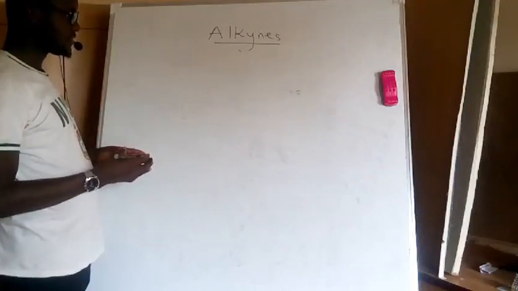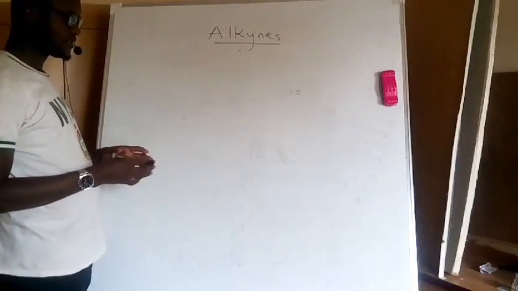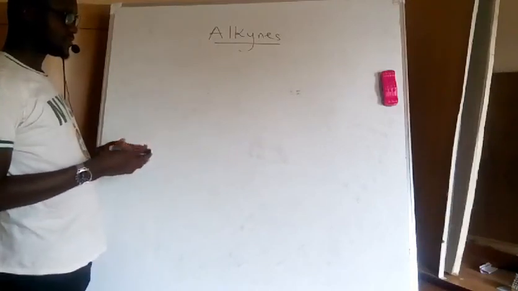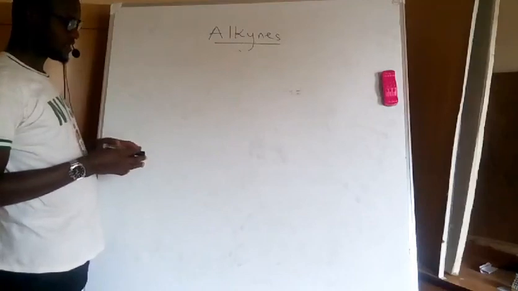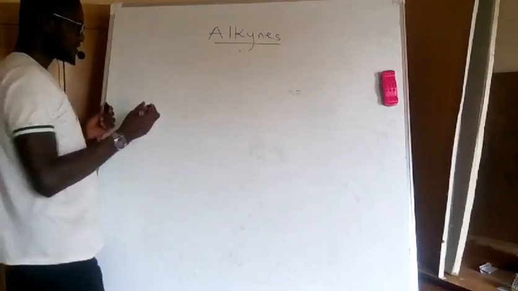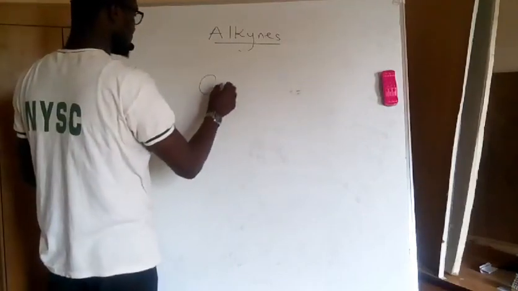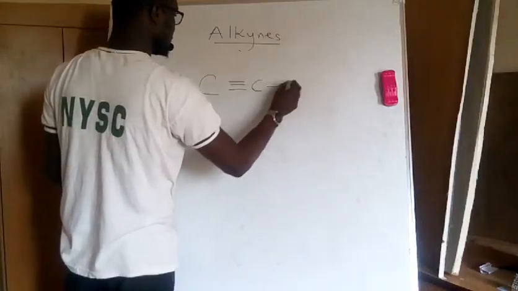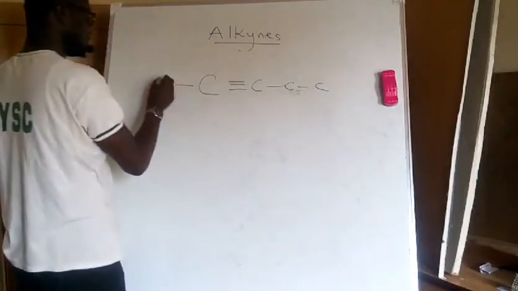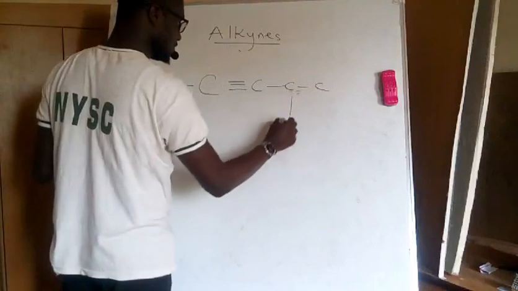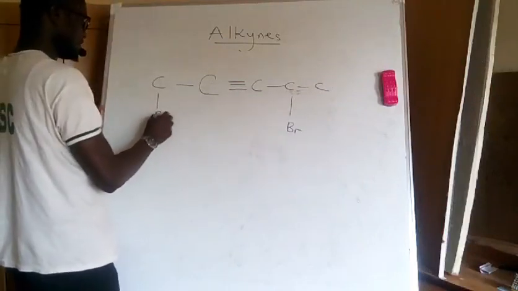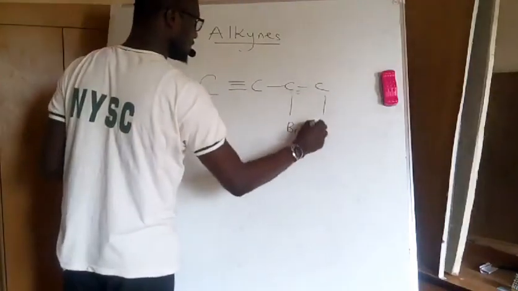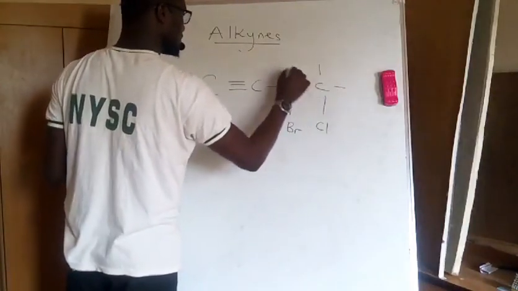Likewise, in alkynes we consider the functional group, which is a triple bond, to determine our first terminal carbon. For instance, if I'm given a compound like this, with bromine here, another bromine here, and let's say chlorine here, and I'm asked to name this compound.